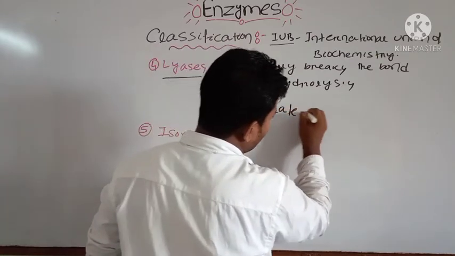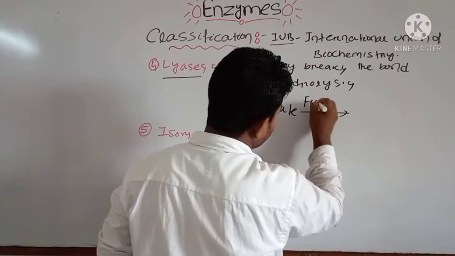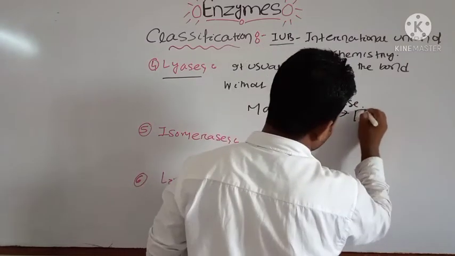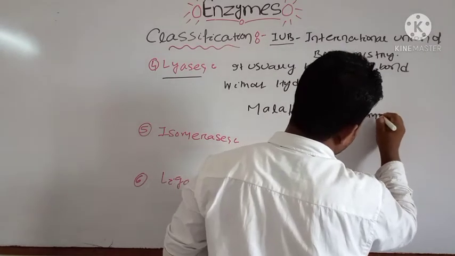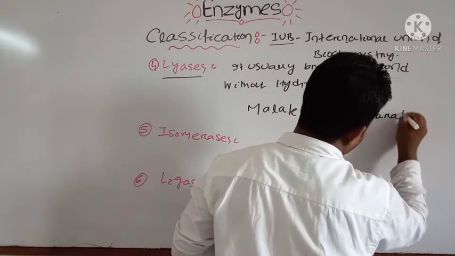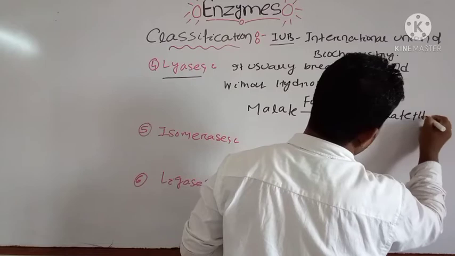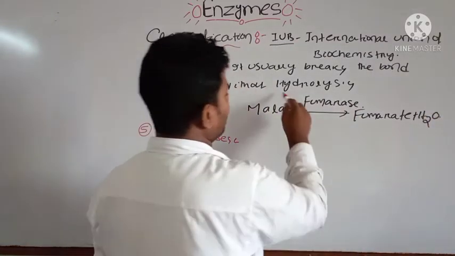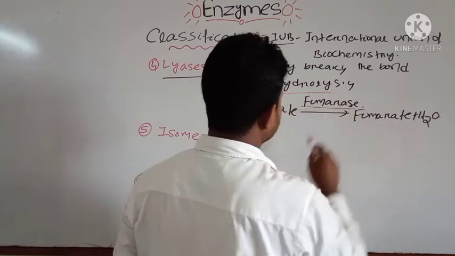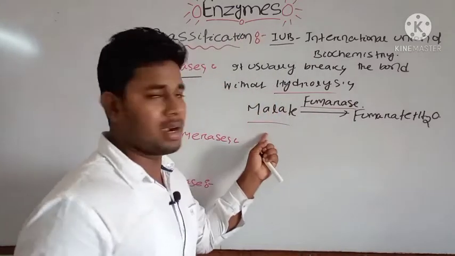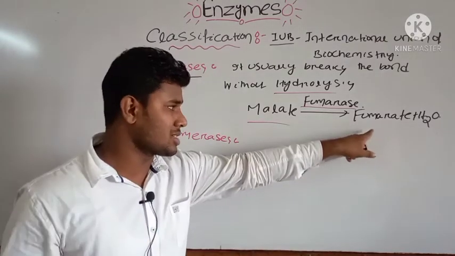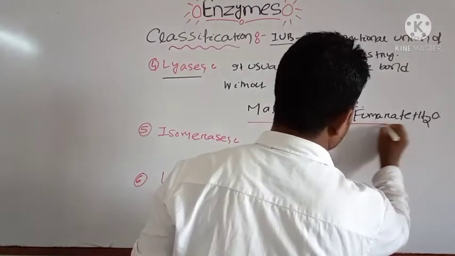malate in the presence of the enzyme fumarase, that will give rise to fumarate plus water. There is no hydrolysis here, only the enzyme fumarase breaks the bond of the malate and gives rise to fumarate plus water.